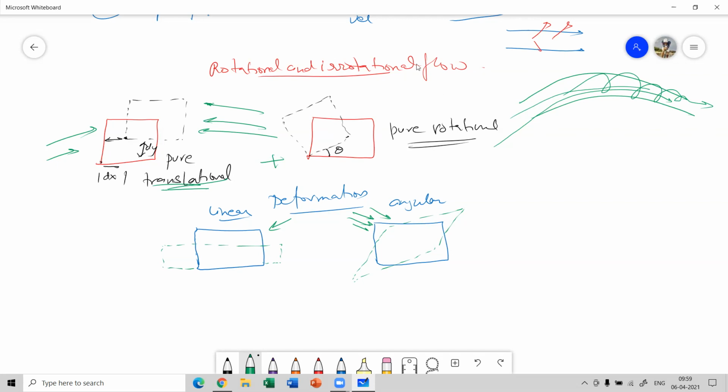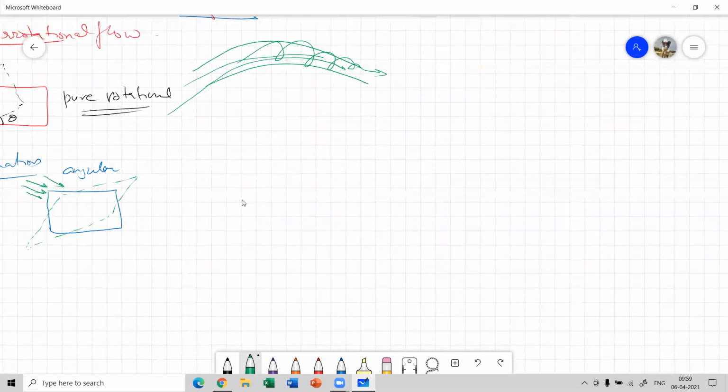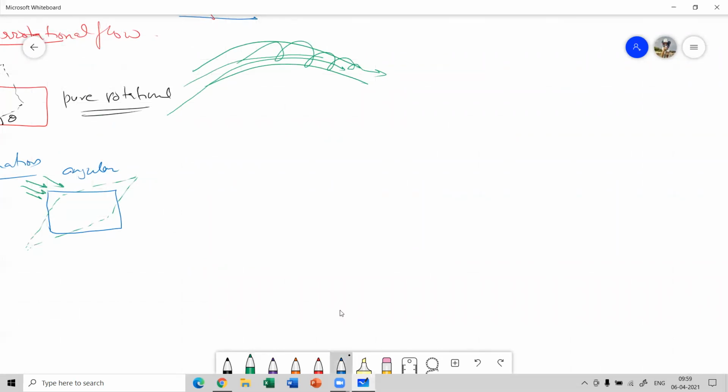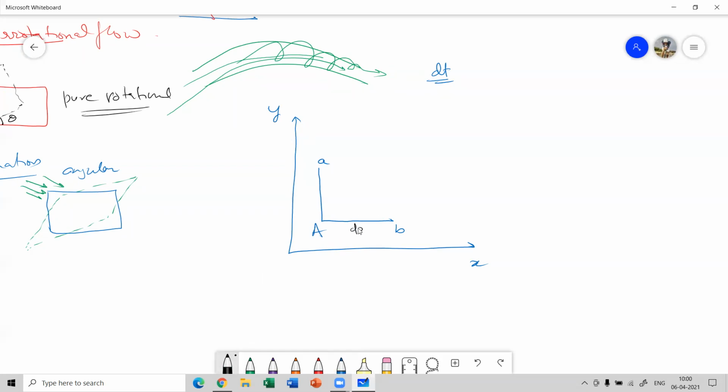Now, for that case, let's consider a fluid represented in 2 dimensions, and at any given time dt, there is a fluid element represented by the points capital A and B. Let's say this distance is dx and this distance is dy.